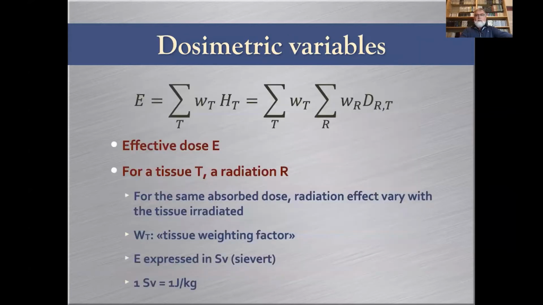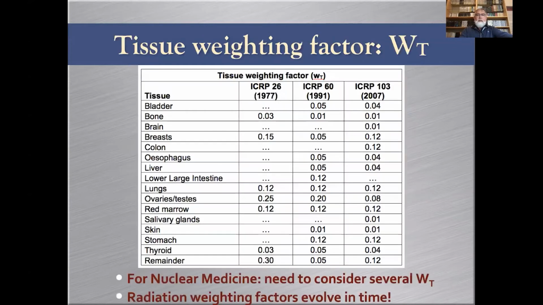Then the effective dose. The effective dose moves one step further by acknowledging the fact that 1 gray on the knees or 1 gray in the foot is not the same as 1 gray in the eyes. So there is the introduction of a tissue weighting factor that describes the sensitivity and the potential effect of radiation when it is delivered to different tissues. It's also expressed in sieverts. And here you've got a table that shows the evolution of the weighting factors in time, according to ICRP 26, 60, and 103. I'd like to draw your attention in two directions. First, for example, see the lungs.